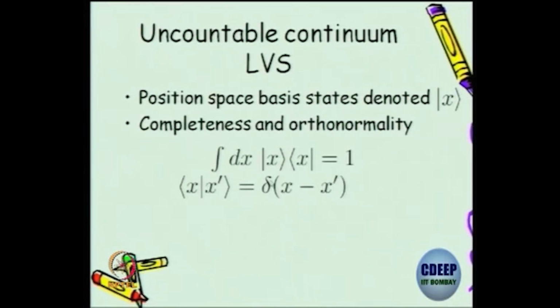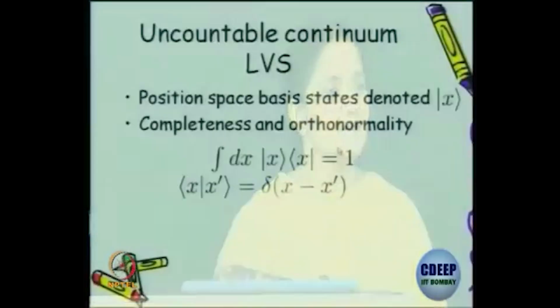In the continuum linear vector space, uncountable, there is an outer product summed up over all the positions, but the positions are continuum. So, there is no point in putting a summation, you have to put an integration. Suppose you are in some kind of a checker box that the ball will only fall at L, 2L, 3L, then this position will become discretized. Then the integration can be removed and you can put a summation. But I am trying to say that the particle can be anywhere from minus infinity to plus infinity.